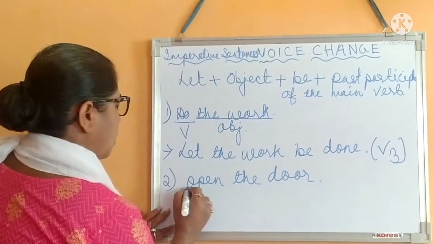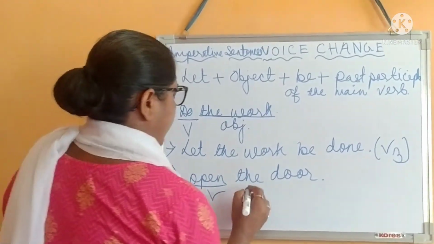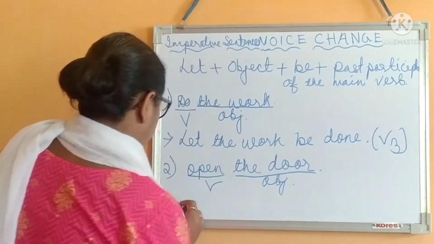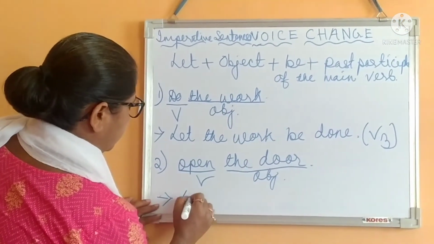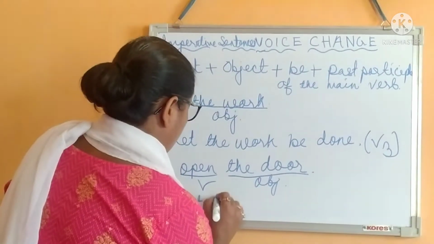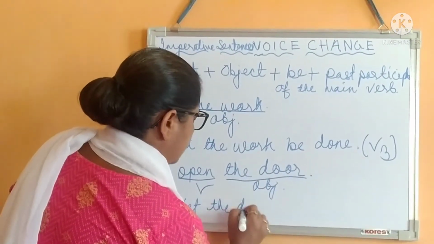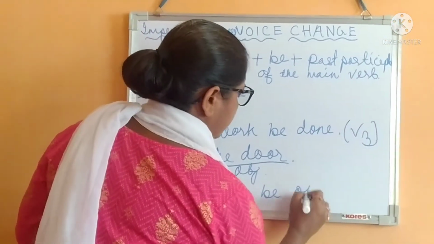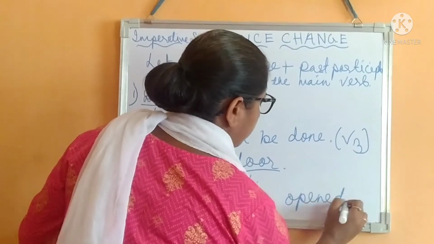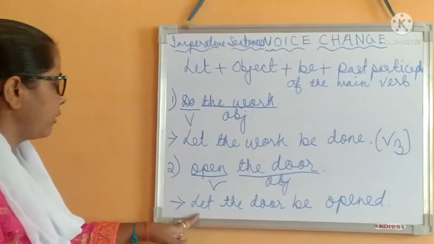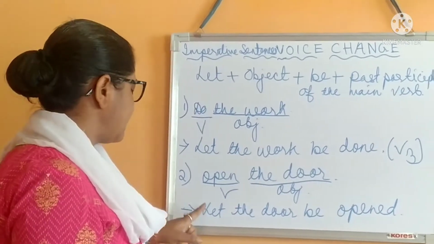Open is the verb and the door is the object. So we will put a new word to the sentence, and this is let. Let the door be opened. See, we have added a new word to the sentence, let.